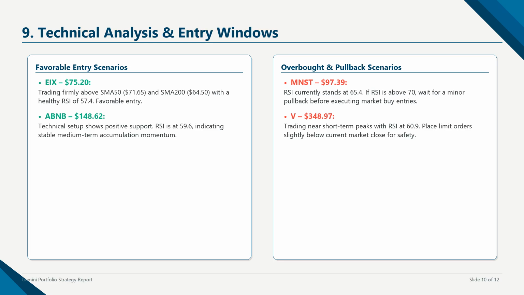Let's review the technical entry windows for these trades. EIX is trading at $75.20, well above its moving averages, suggesting a favorable entry at market. ABMB is also trading in a supportive technical zone. MNSD has a slightly elevated relative strength index of 65.4. We suggest placing limit orders slightly below current market close to capture minor intraday pullbacks. Lastly, V presents an attractive entry point near support, trading close to its 50-day moving average. By setting precise entry targets, we protect our capital from buying at overbought peaks and maximize our risk-reward ratios.